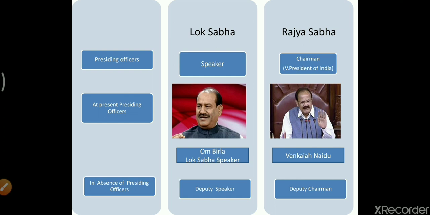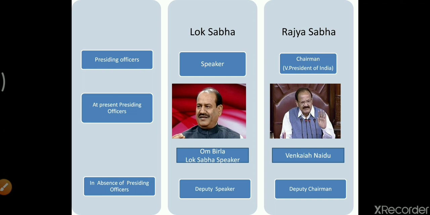Whosoever is the Vice President of India will be the chairperson or chairman of the Rajya Sabha. But with the Speaker it will not be so. In Lok Sabha the Speaker is elected. But in Rajya Sabha an election is not taking place for the chairman. Why? Because he is already elected as the Vice President of India.